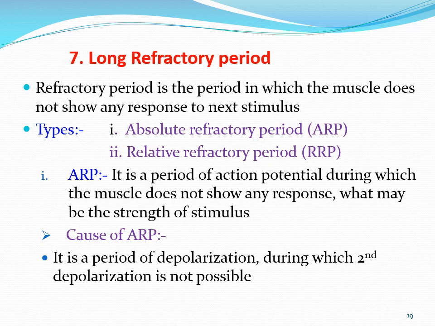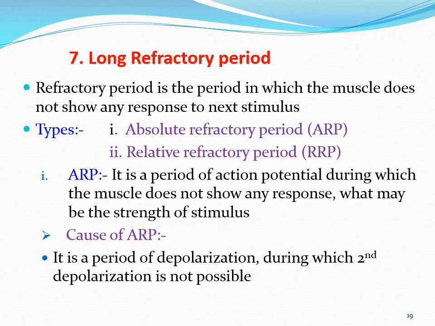Contraction and relaxation. And it is a period of action potential. What comes in action potential? Depolarization and repolarization. So it is a period of action potential during which the muscle does not show any response, whatever the strength of the stimulus may be.